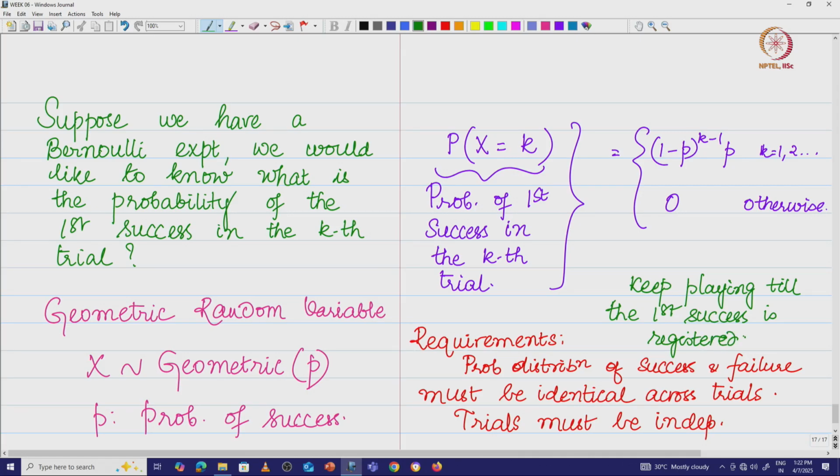Stop at the first success, that is it, stop playing at the first success. So, this is basically the geometric random variable which has this probability mass function as given here.